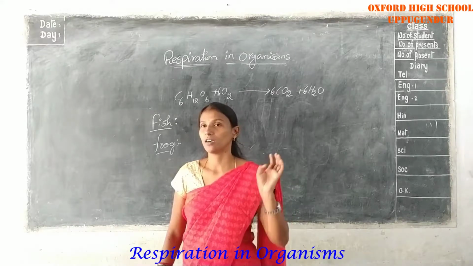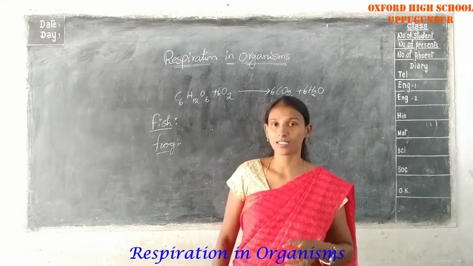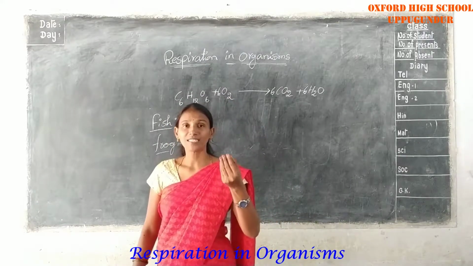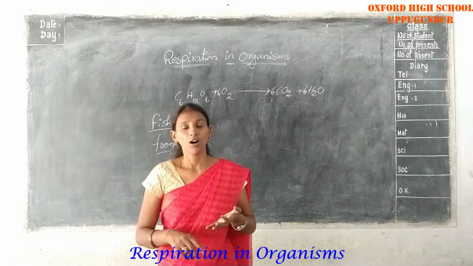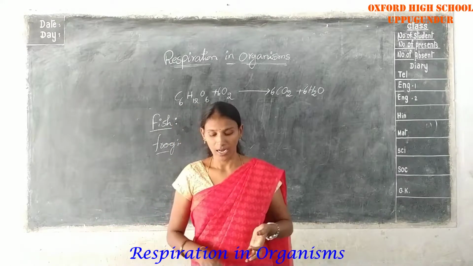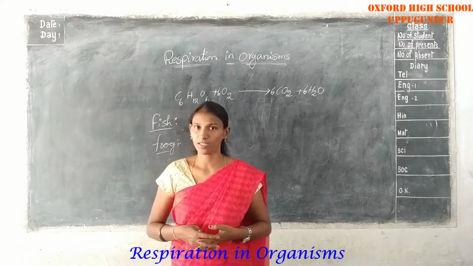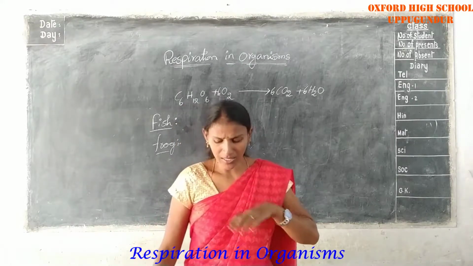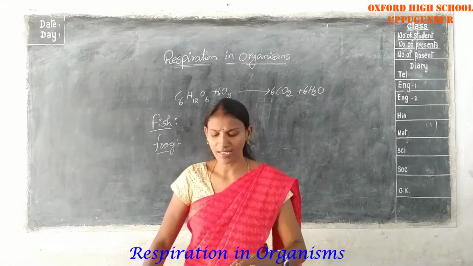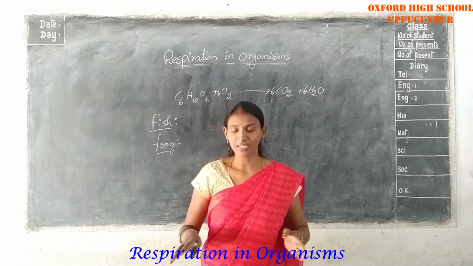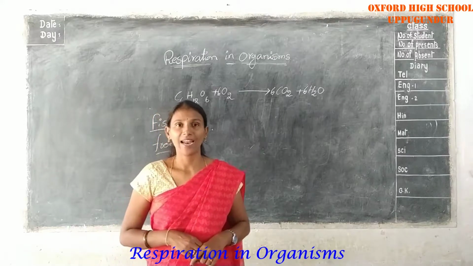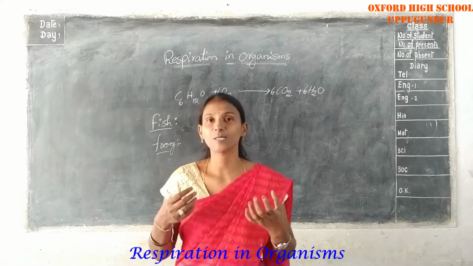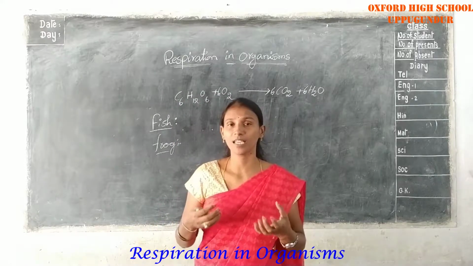Yes or no? In 6th class we already discussed this chapter. A frog stays on the land, under the ground, and in water. Yes or no? You observe these conditions all the time. For breathing on land, it has lungs. Suppose a frog is present on the land, at that time it uses the lungs. The respiration organ here is the lungs.